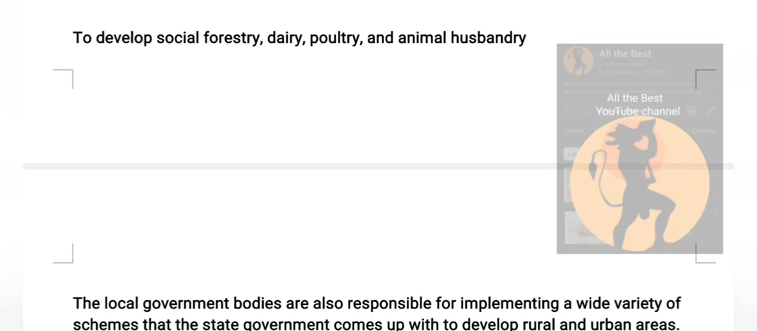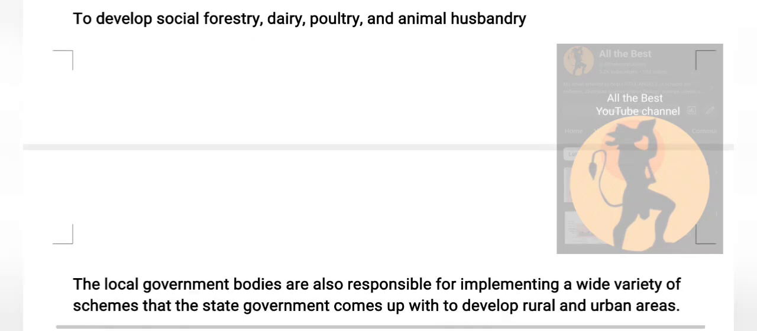So to develop the forest, it could be dairy development, new infrastructure for the dairy, or new instruments which could be involved over there. Poultry, so how can these farmers do poultry much better. Animal husbandry, like rearing of pigs, cows, sheep, rabbits and all, how they can do much better in a scientific way. So they give information and they help out the farmers also.